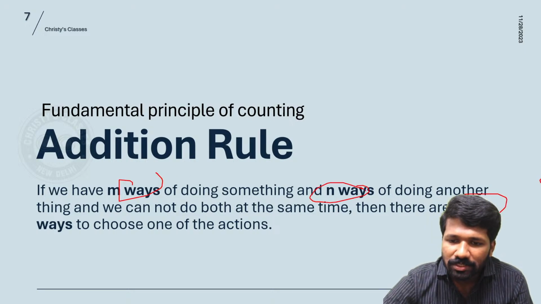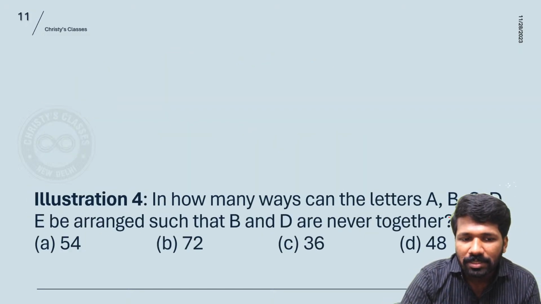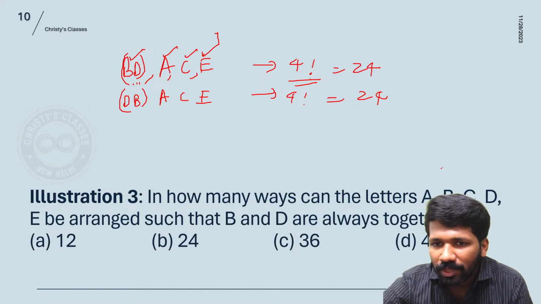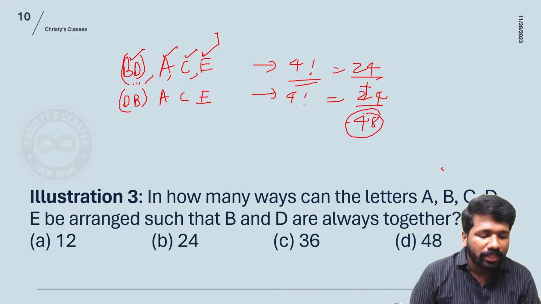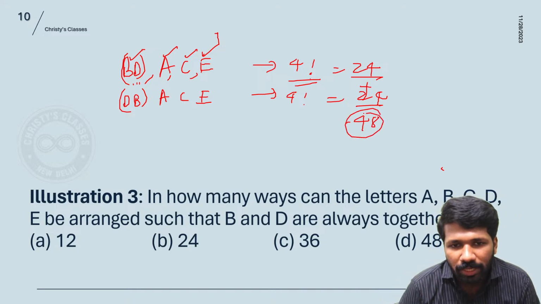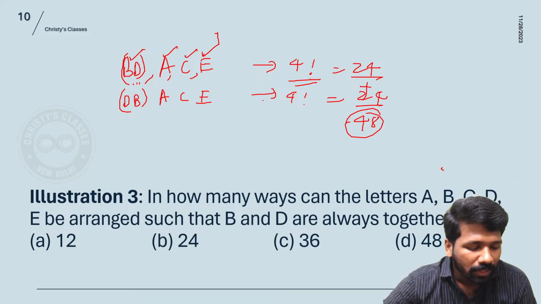M ways, n ways. So this or that can be done in m plus n ways. So 24 plus 24, 48 ways for this or that to happen. So total 48.